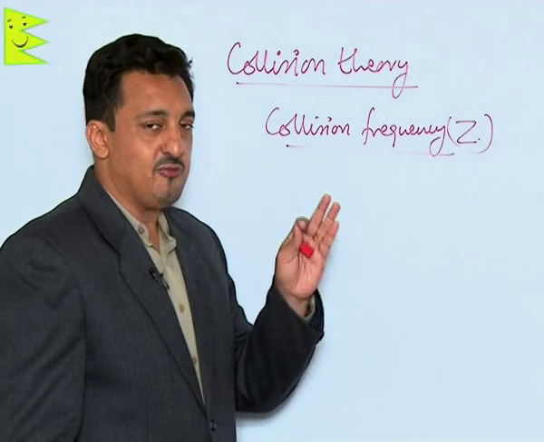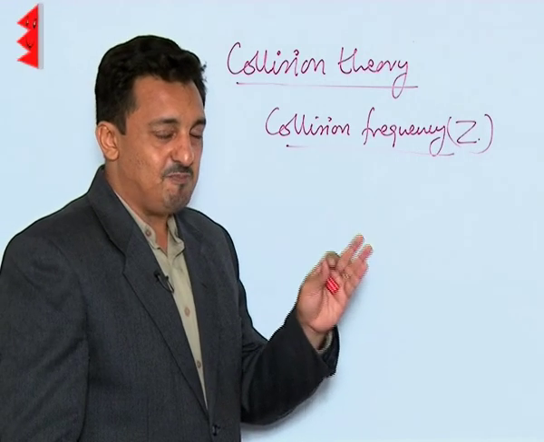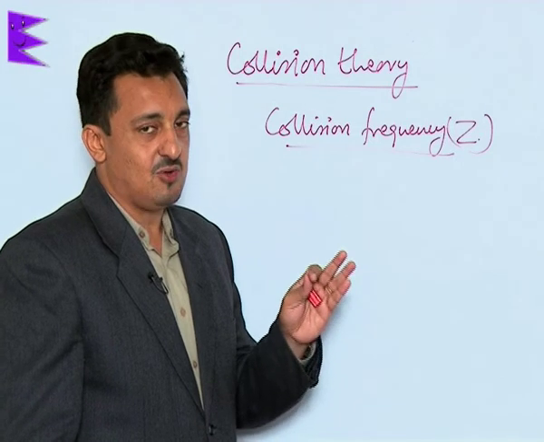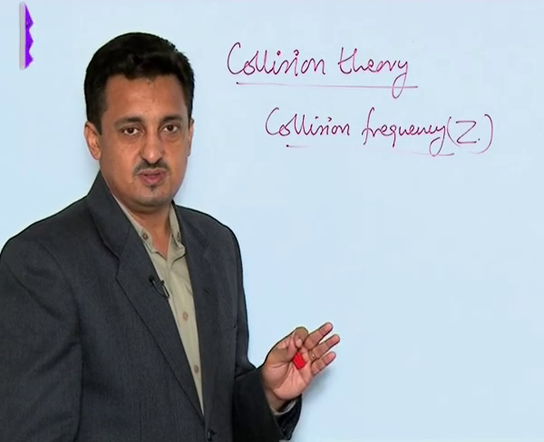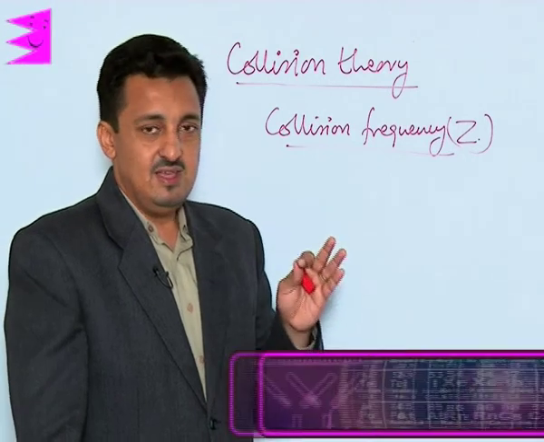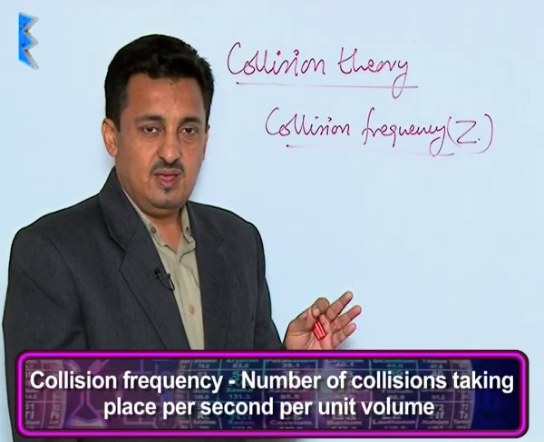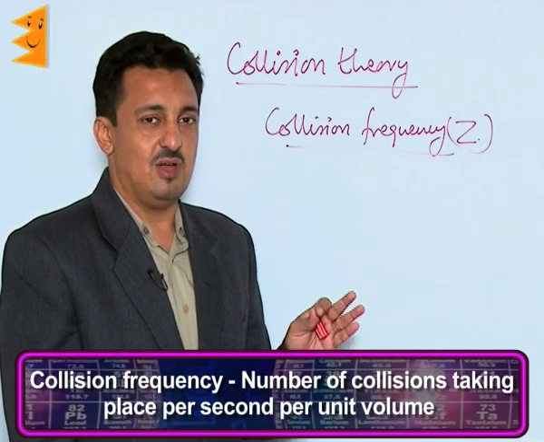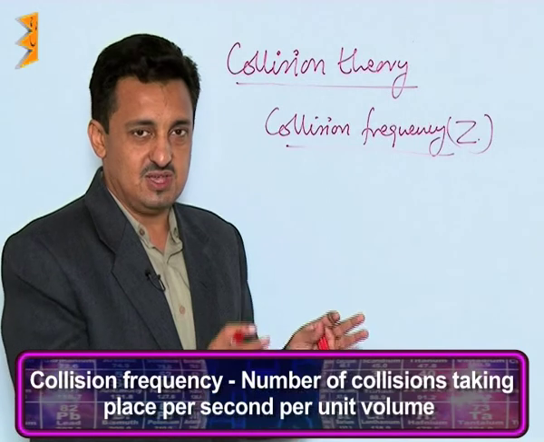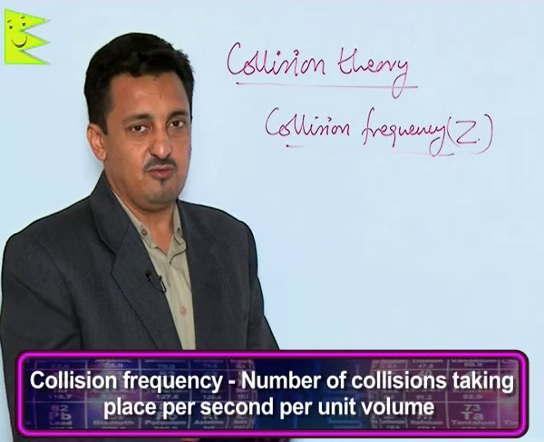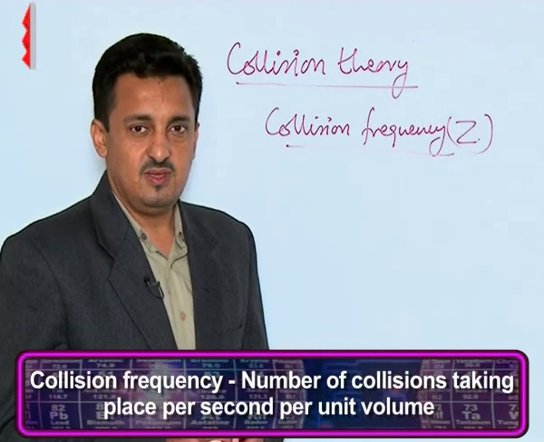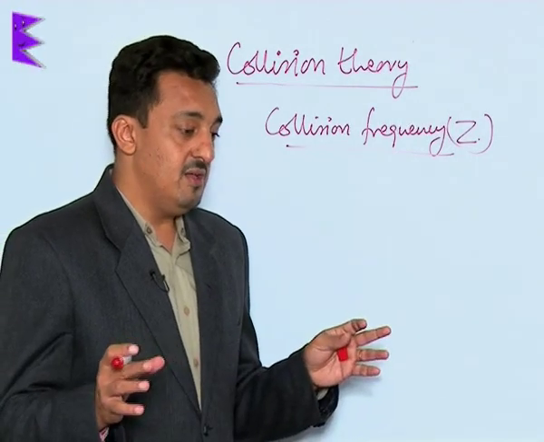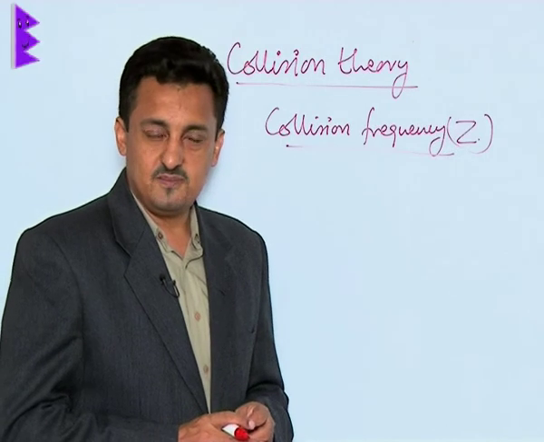The number of collisions taking place per second per unit volume between the reactant molecules is called the collision frequency of the reaction. I am repeating again, all the collisions taking place per second per unit volume is called collision frequency. According to this theory, the rate of the reaction depends on this collision frequency.